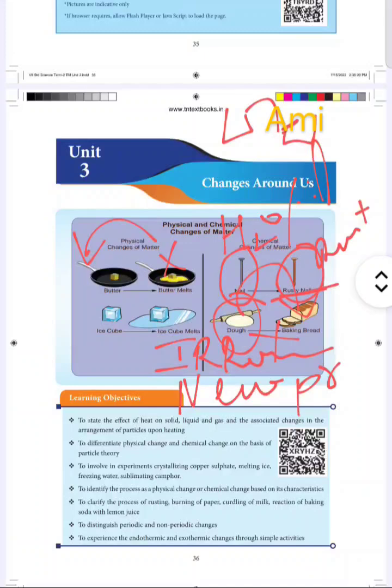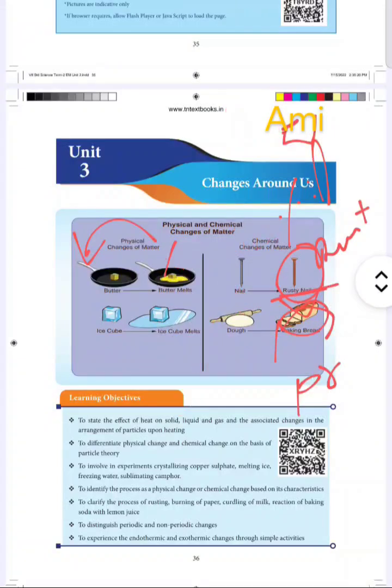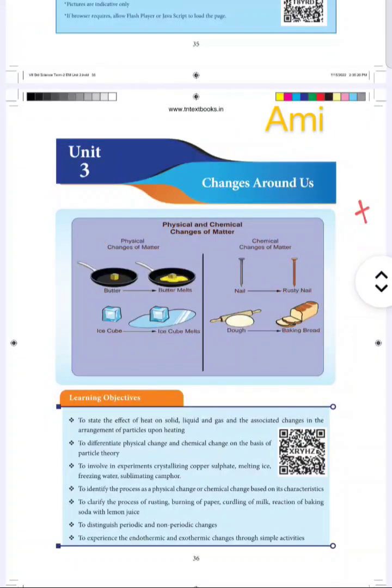Just like the example of milk turning into curd, likewise dough which is baked as bread. So once it is baked as bread, it cannot be made into dough, it cannot be reversed back, right? So chemical change and physical changes are occurring in various ways in and around us. So this chapter is completely going to deal with that.